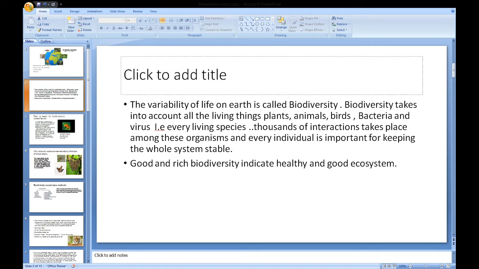The variability of life on earth is called biodiversity. Biodiversity takes into account all the living things like plants, animals, birds, bacteria and viruses. That is every living species. Thousands of interactions take place among these organisms and every individual is important for keeping the whole system stable. Good and rich biodiversity indicates healthy and good ecosystem.